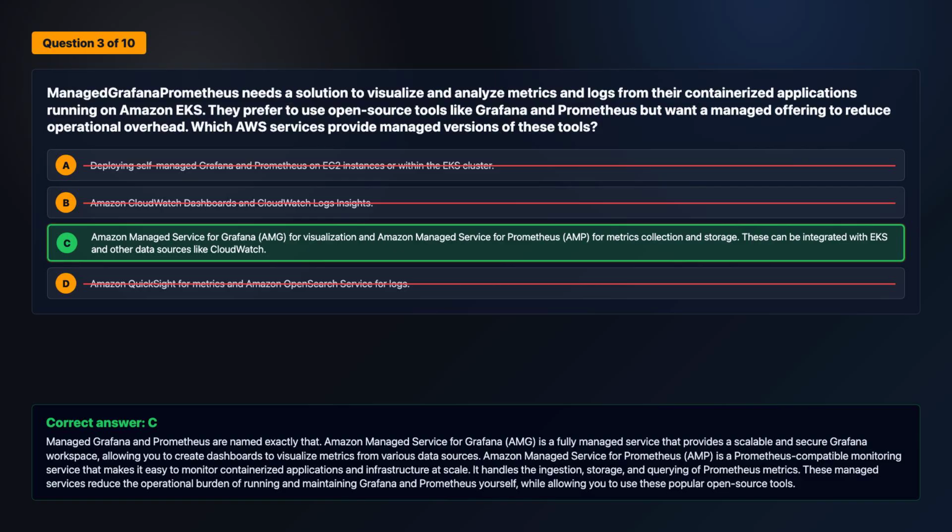Amazon Managed Service for Prometheus, AMP, is a Prometheus-compatible monitoring service that makes it easy to monitor containerized applications and infrastructure at scale. It handles the ingestion, storage, and querying of Prometheus metrics. These managed services reduce the operational burden of running and maintaining Grafana and Prometheus yourself, while allowing you to use these popular open-source tools.